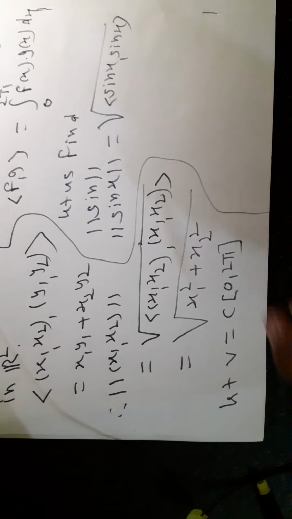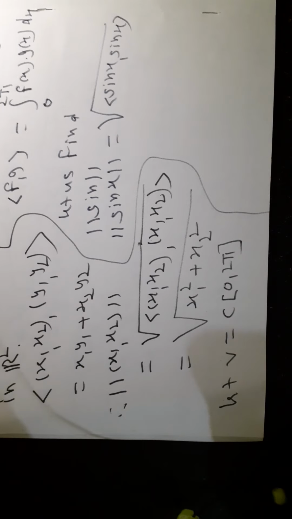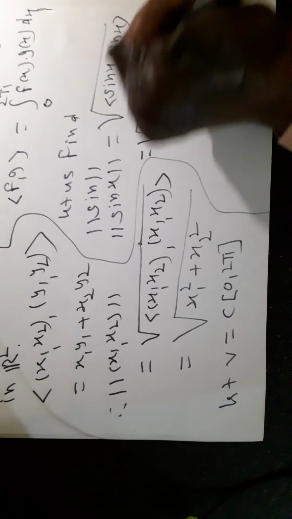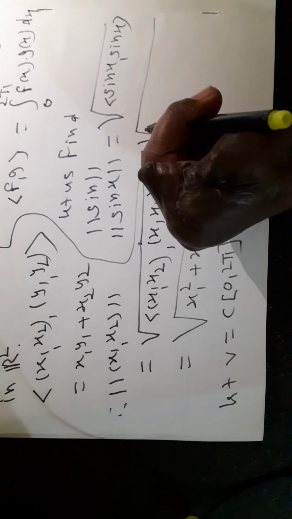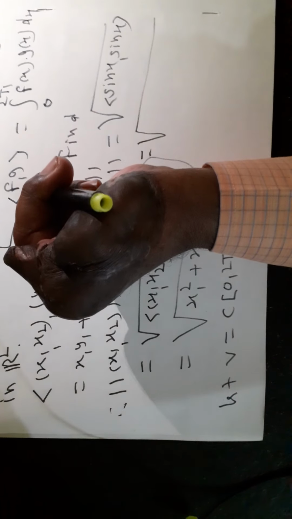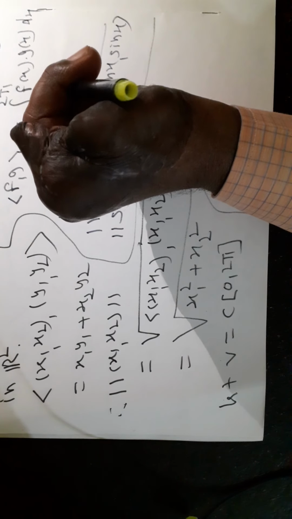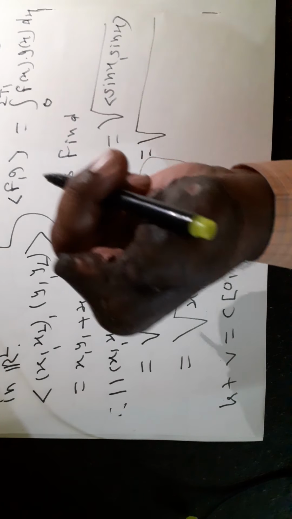Now see here, the inner product of f and g is the integral of f of x into g of x with respect to x from 0 to 2 pi.